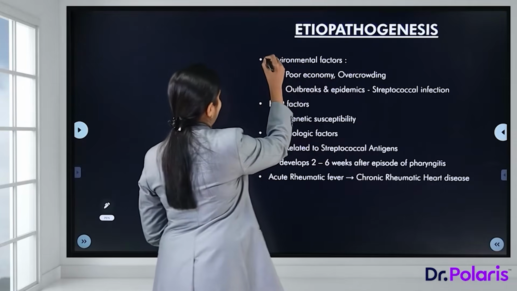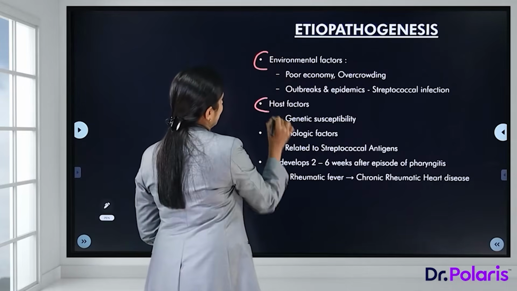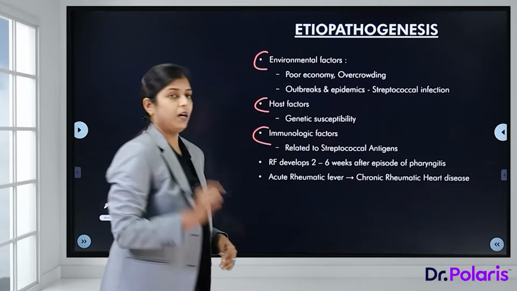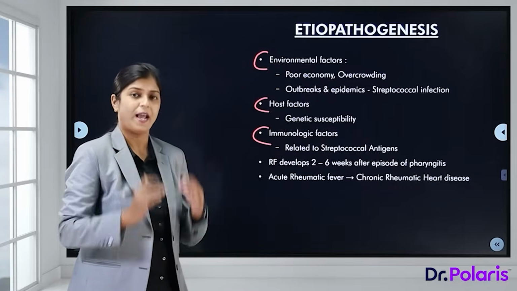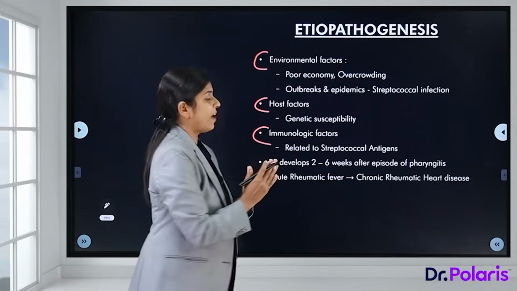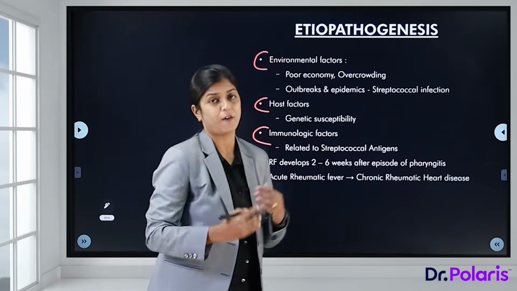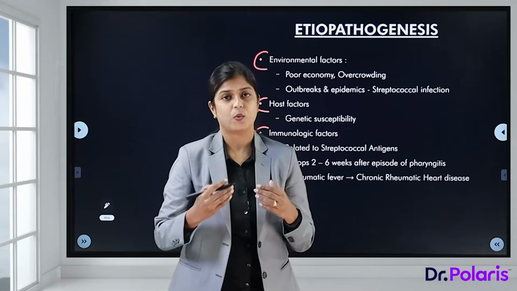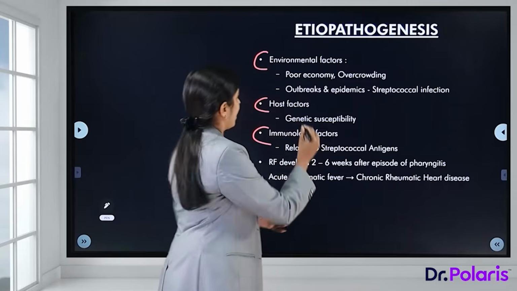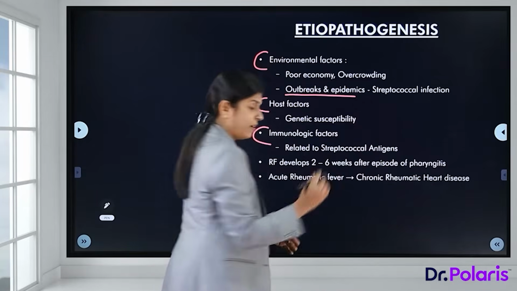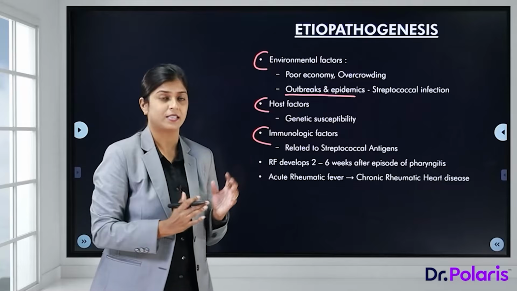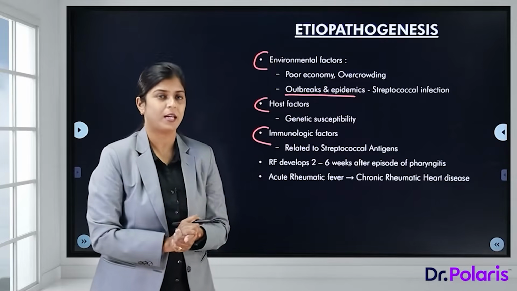Now, we can have three factors: environmental factors, the host factors and the immunological factors. So, environmental factors, the main factor is poor economy or overcrowding. So, there are more chances of spread of this pharyngitis or sore throats when there is overcrowding. Outbreaks of epidemics occur very commonly in crowded areas. So, environmental factors are very important.